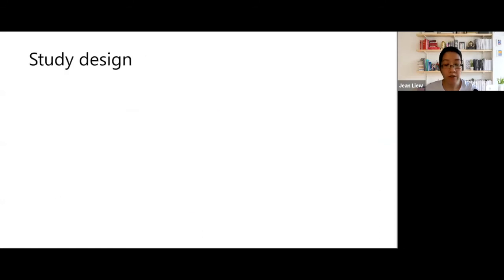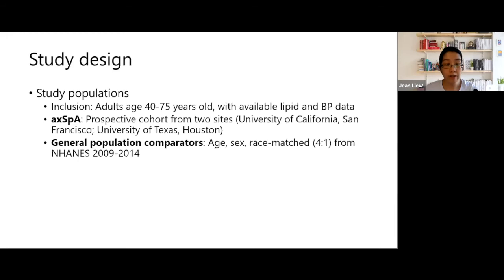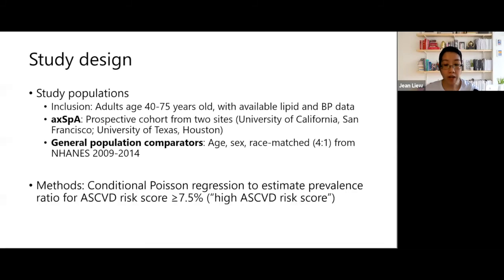So the design of our study, we included adults 40 to 75 years old who had available blood pressure and lipid data. Our population of interest were those of axial spondyloarthritis who were part of prospective cohorts from 2 sites in the US, in California and Texas. Our comparator population was from the US NHANES study, pulled over several cycles, and they were age, sex, and race matched 4:1. And we looked at the prevalence ratio for having a high ASCVD risk score comparing axial spondyloarthritis to NHANES.